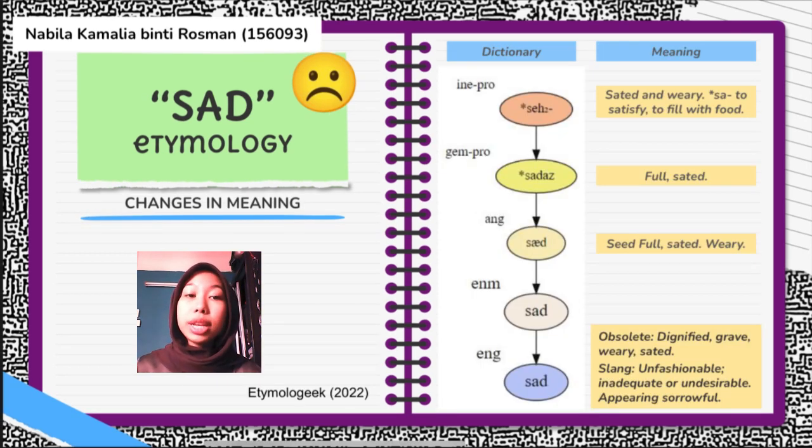Subsequently, the changes in meaning in the word sad. According to Etymologic 2022, we can see in the first three, it actually means settled and weary, and slowly changes to what we are using right now, which means unfashionably, inadequate, or undesirable. Basically, in the current English that we are using right now, sad means you appear sorrowful, or it's the feeling that you feel bad. It's a negative feeling.